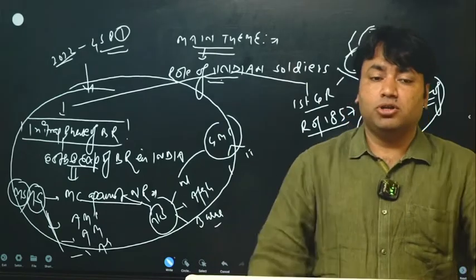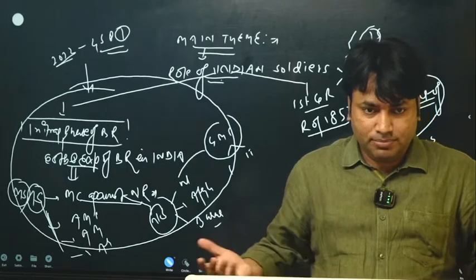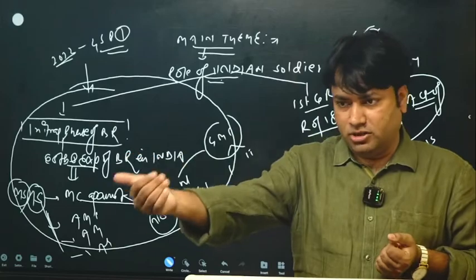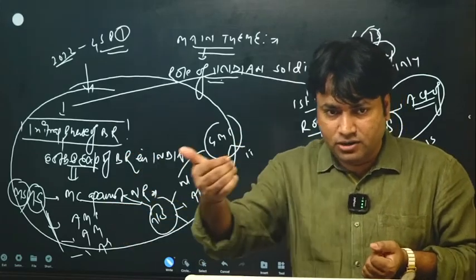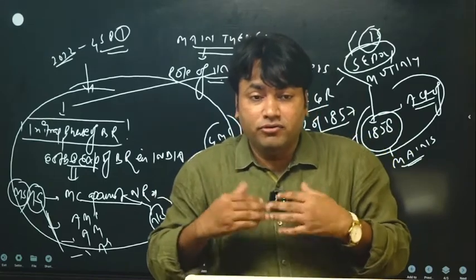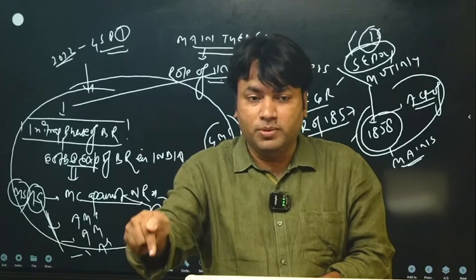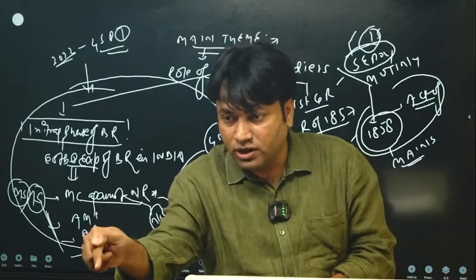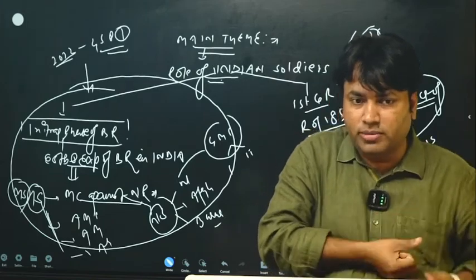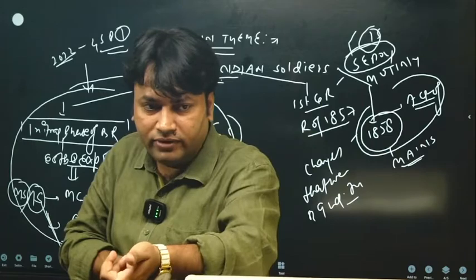And the British also created different groups among Indian soldiers. For example, you must have heard the names of these groups: martial and non-martial groups. If you are a soldier in the British Indian Army and you are in the martial group, that is a matter of pride for you. So who were put in the martial group? Those Indian soldiers were put in the martial group who supported the British in the suppression of the revolt of 1857.